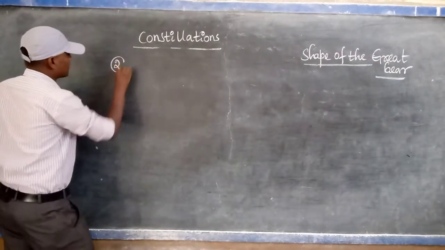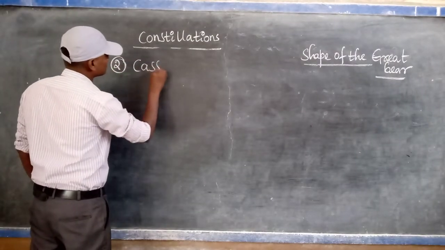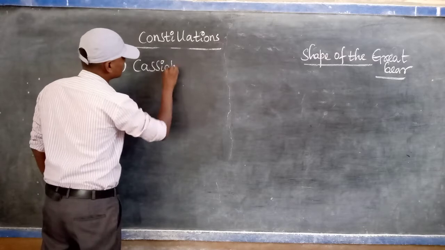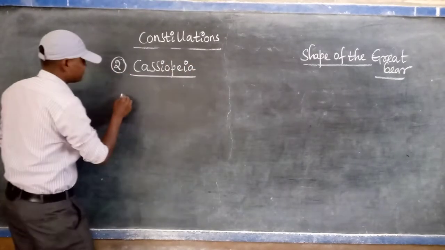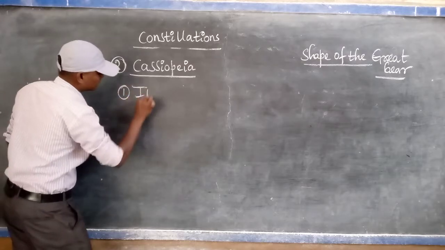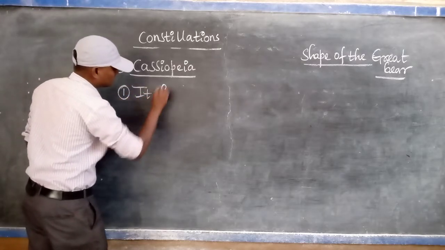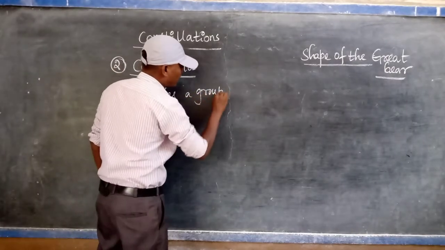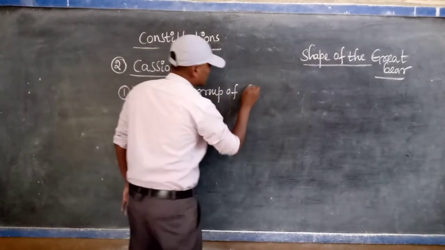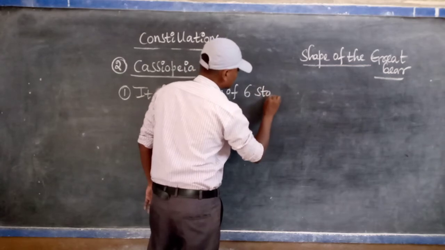Next, the second one is Cassiopeia. It has a group of 6 stars.